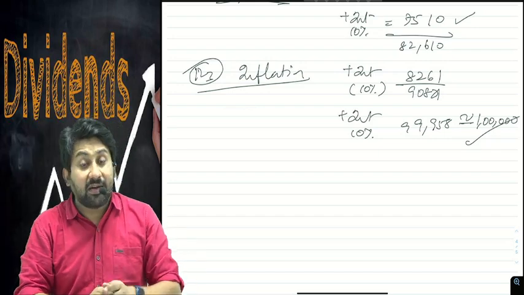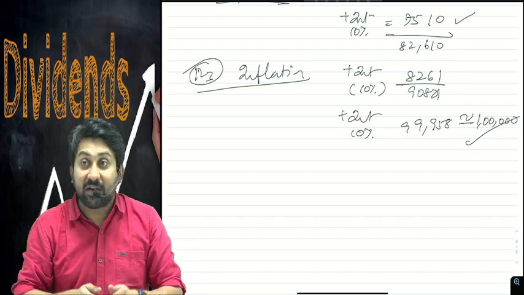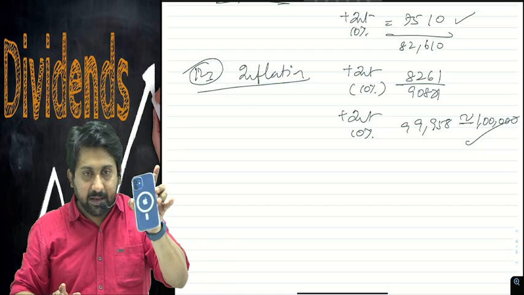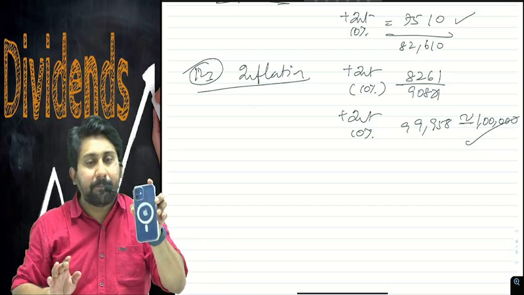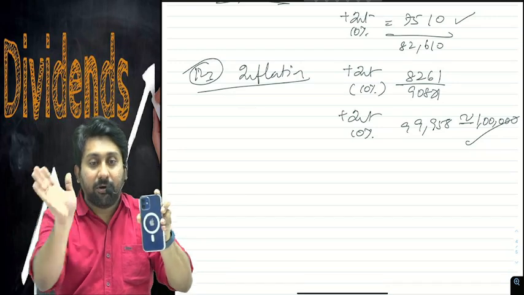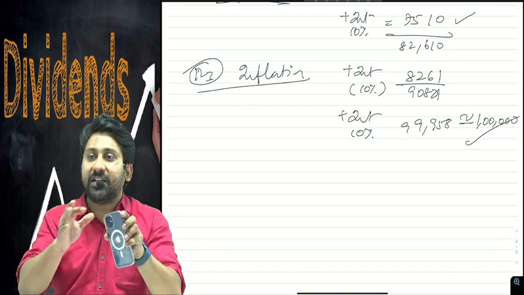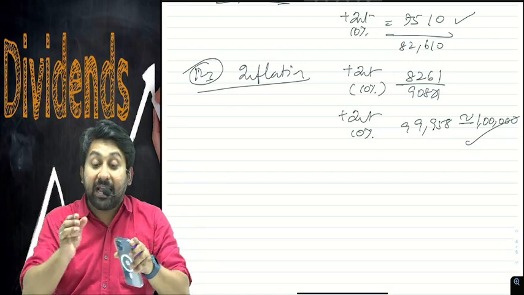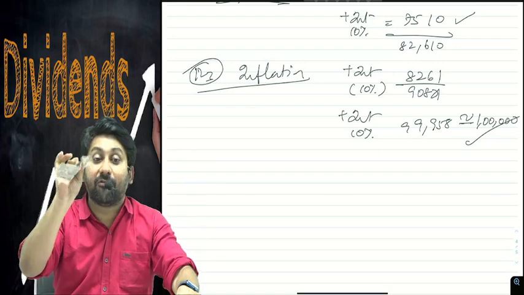But cash flows are not like that, they are subjected to inflation. For example, Apple phone: inflation of 10% affected the Apple phone. Means what? 10% inflation on Apple phone means the Apple phone size increased? No, the cash required to buy the Apple phone has increased.